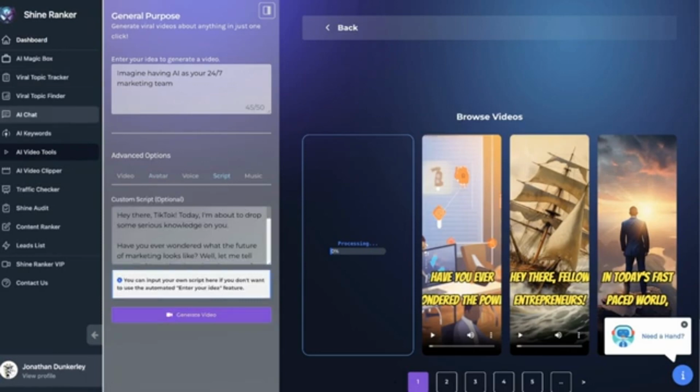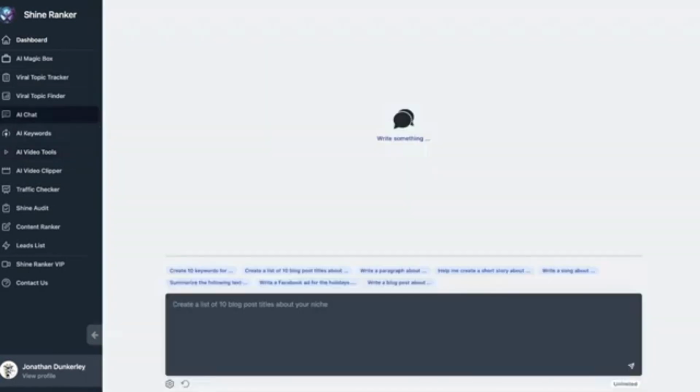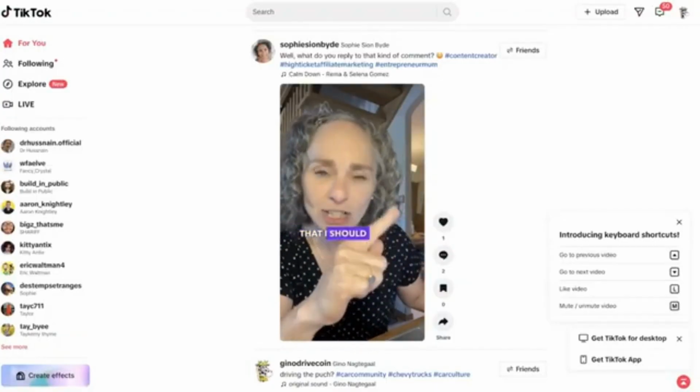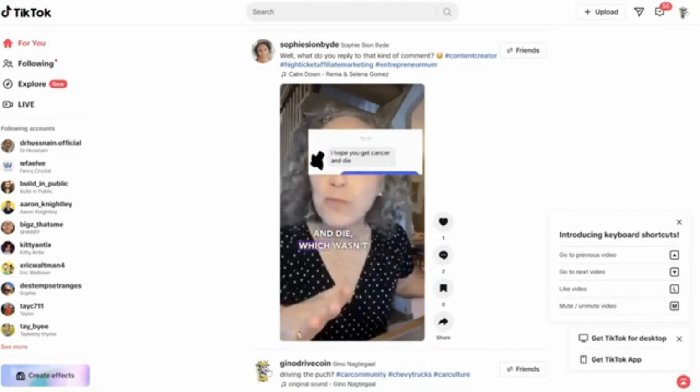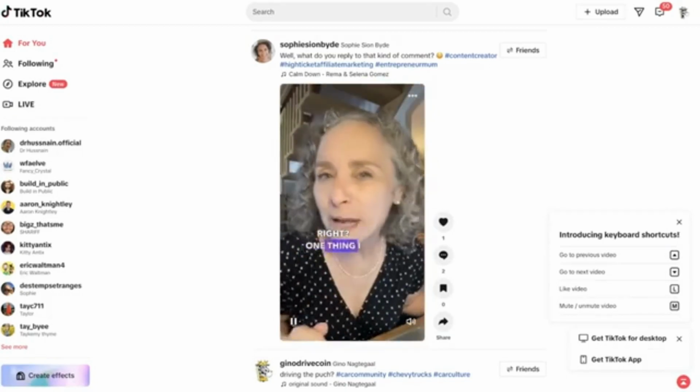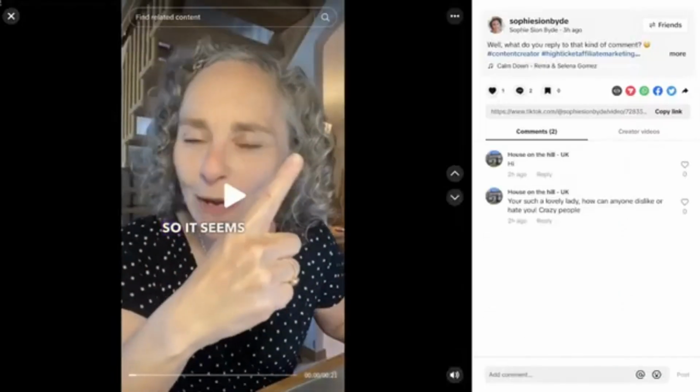And you could do that again directly in the AI chat right here, or you could just go to ChatGPT and use that. Either one works, but it is super easy. And you saw how easy it was for me to create those AI scripts. And if you ever have trouble thinking of an idea, don't forget about TikTok. You can just go ahead and find your niche, search for it, or find people that you're following that you want to just clone their videos. Don't forget, you can just click on it and right click and go to video details to grab the transcript.